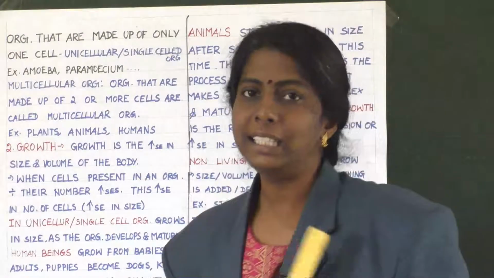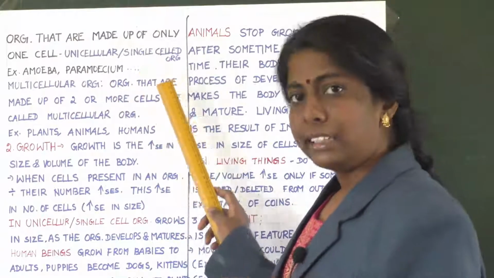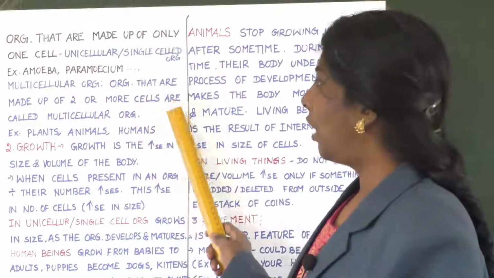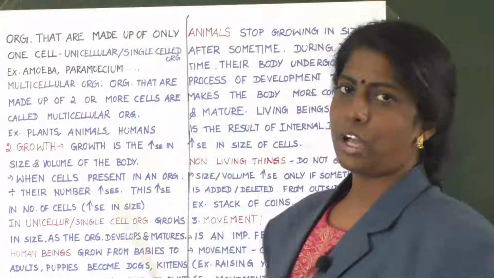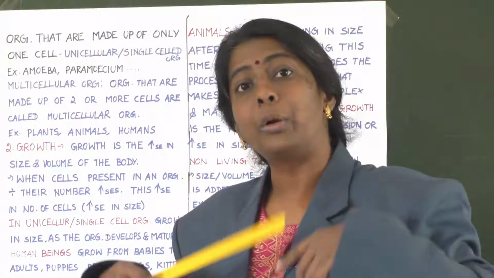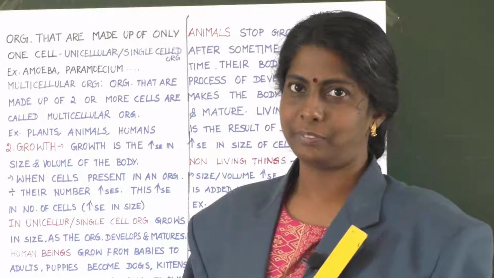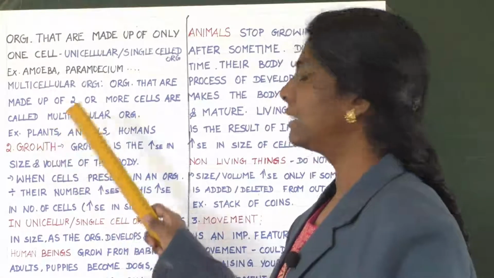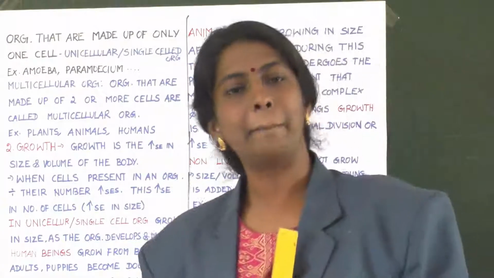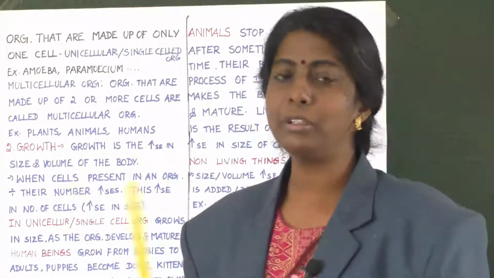Then multicellular organisms: organisms that are made up of two or more cells are called multicellular organisms. For example, plants, animals, humans all come under multicellular organisms. Clear? So that's all about the first feature.